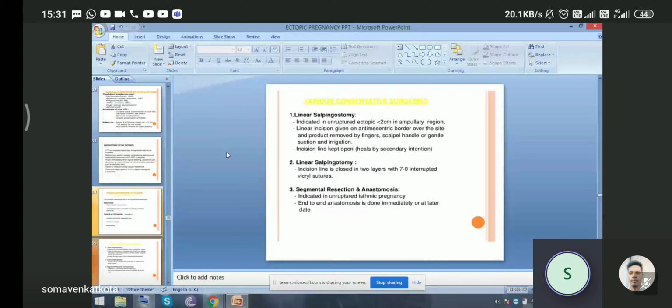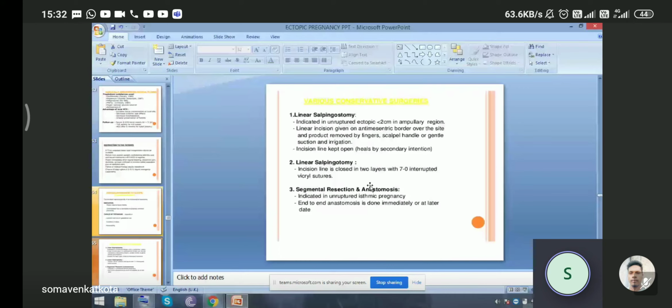Salpingostomy, as the name suggests, means an opening is made and the product of conceptus is removed, and it is left open. It heals spontaneously by secondary intention. The second technique is linear salpingotomy. The incision line is closed in 2 layers with 7-0 interrupted Vicryl suture. Here the opening is not left as it is, but we have to repair it in 2 layers with 7-0 interrupted Vicryl suture.